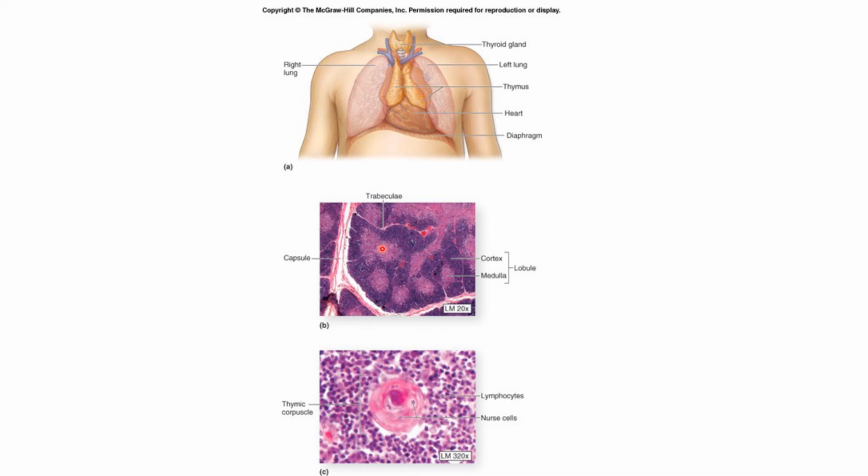The cells form a sheath that covers the internal surface of the capsule, the surface of septa, and the surface of the blood vessels. The epithelio-reticular cells lying deeper in the lobules develop processes that join similar processes and form a reticulum. It may be noted that this reticulum is cellular, unlike the reticulum formed by reticular fibers. So this is the thymus.